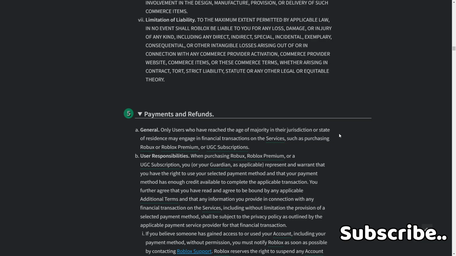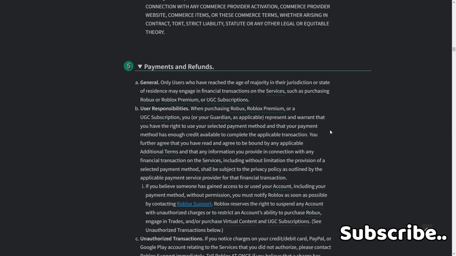A. General. Only users who have reached the age of majority in their jurisdiction or state of residence may engage in financial transactions on the services, such as purchasing Robux or Roblox Premium or UGC subscriptions. B. User responsibilities when purchasing Robux, Roblox Premium, or UGC subscriptions. You or your guardian, as applicable, represent and warrant that you have the right to use your selected payment method and that your payment method has enough credit available to complete the applicable transaction.